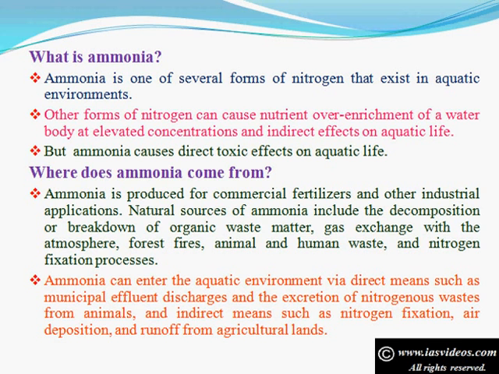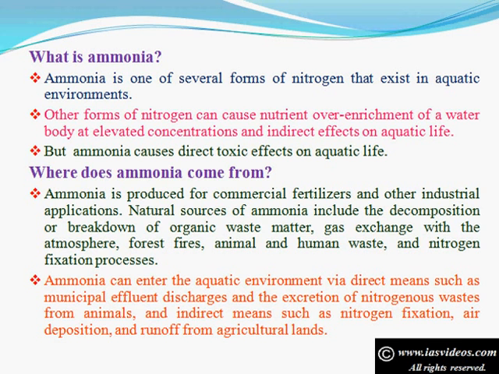Other forms of nitrogen can cause nutrient over-enrichment of a water body at elevated concentrations and indirect effects on aquatic life. But ammonia causes direct toxic effects on aquatic life. Where does ammonia come from? Ammonia is produced for commercial fertilizers and other industrial applications.